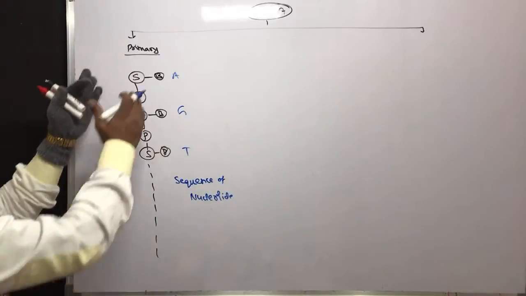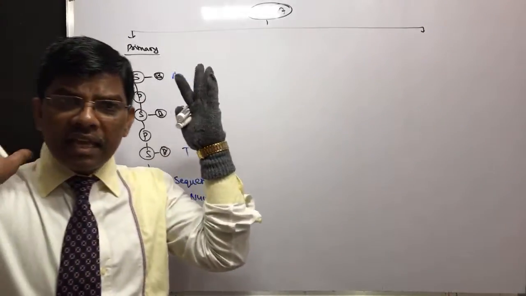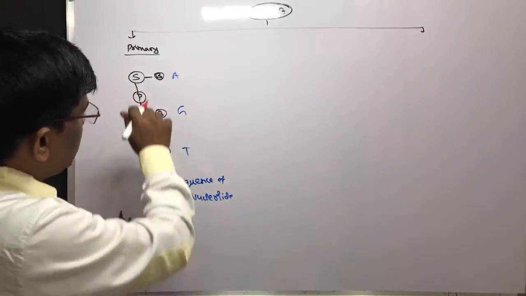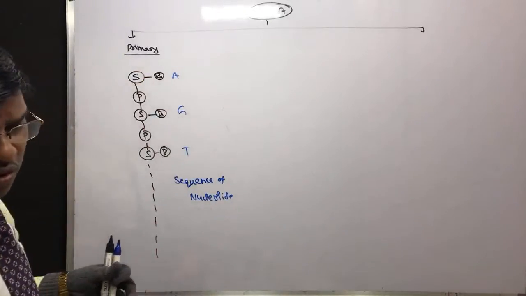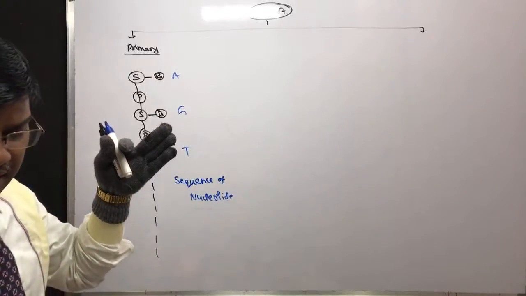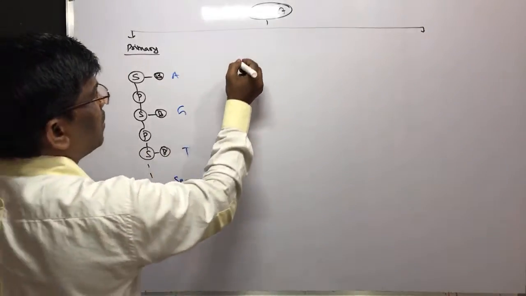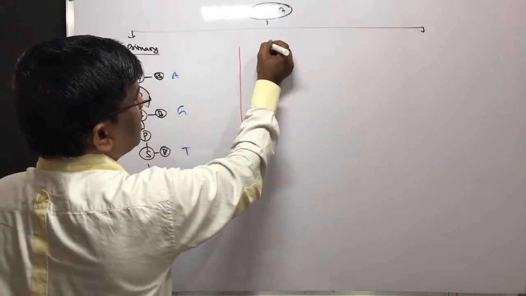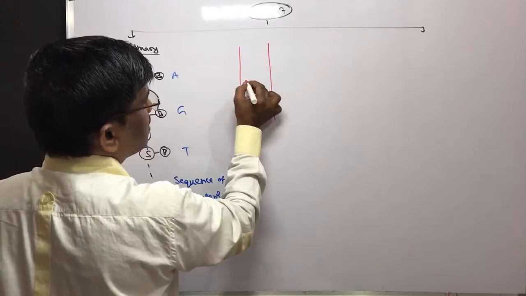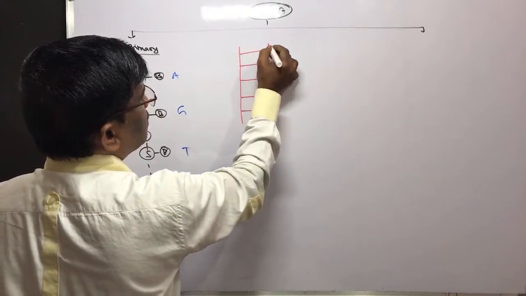Okay, then how is it going to be in our body, in the nucleus? The primary structure of this nucleotide chain is going to form a double strand helix structure. So let us take a ladder. These are the rungs. Yes, students.